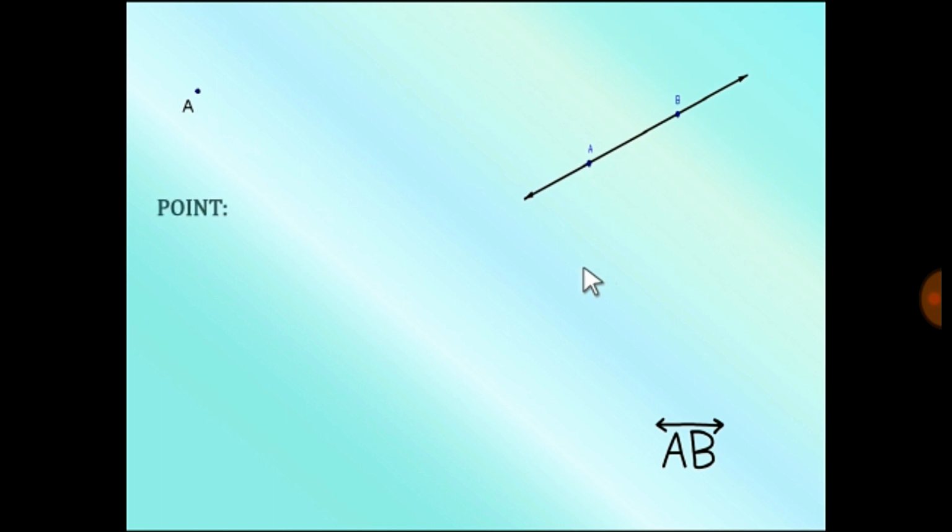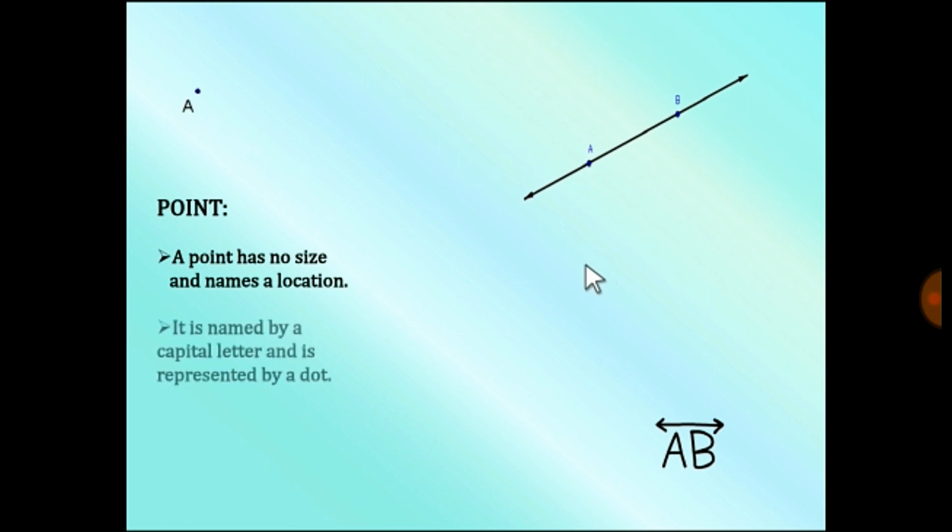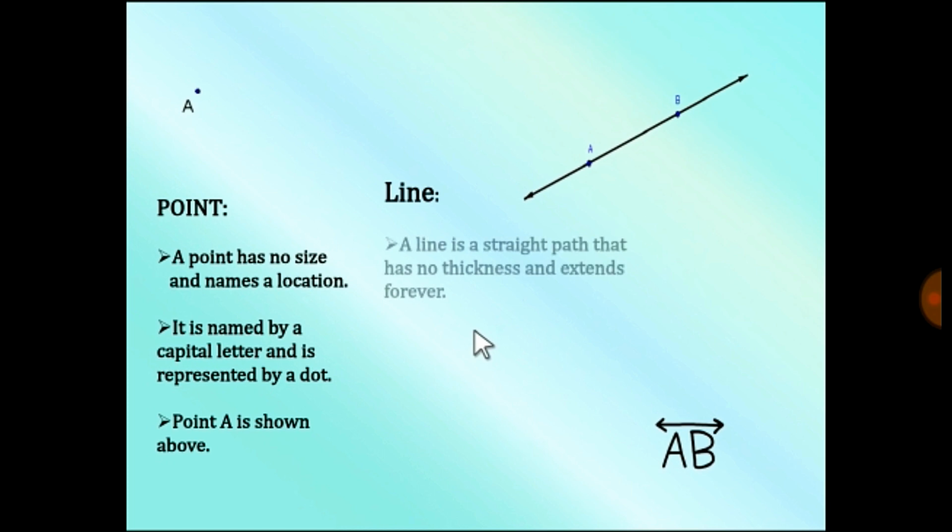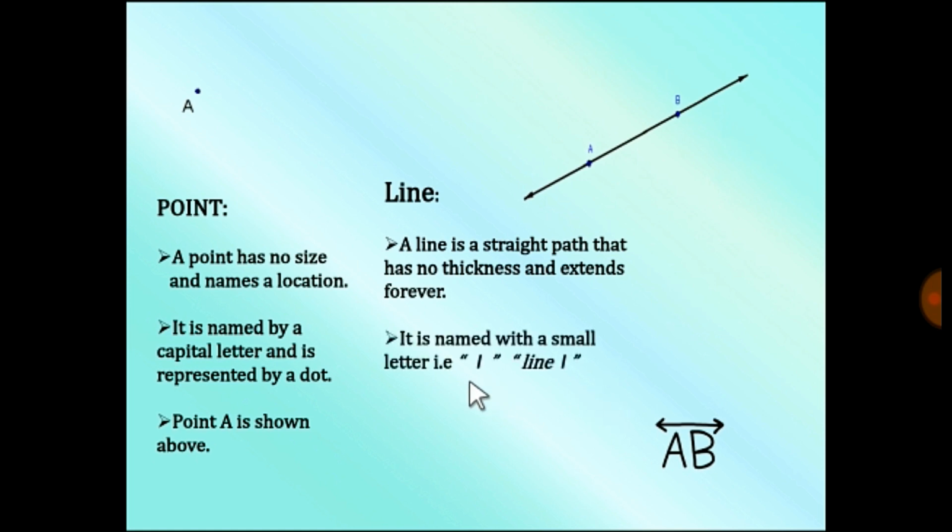So, you have seen this. What is a point? A point has no size. It names location. It is named by capital letter and it is represented by a dot. What is a line? Line is a straight path that has no thickness and extends forever. It is named by small letter l or word line l.